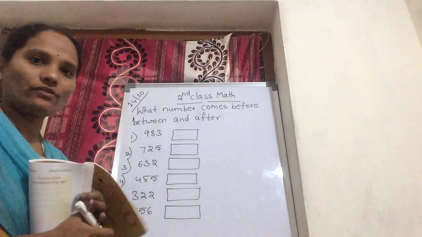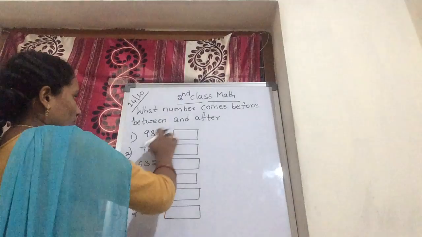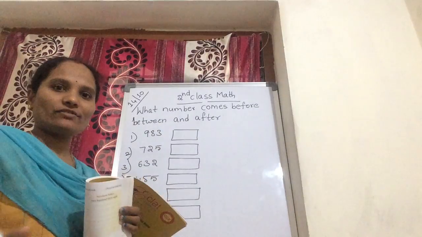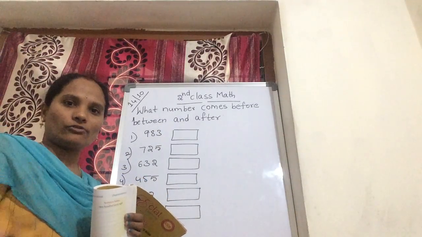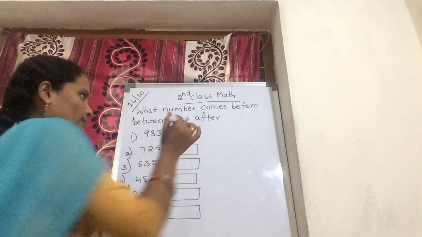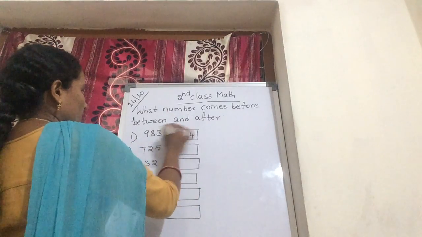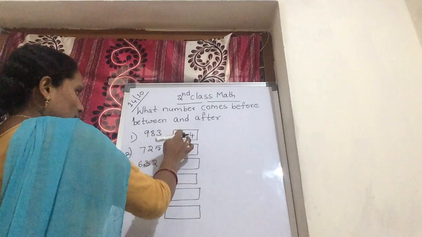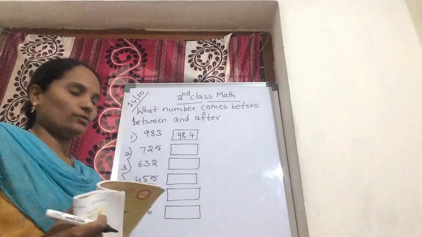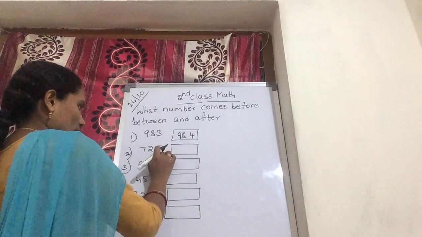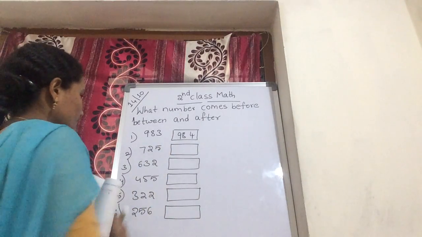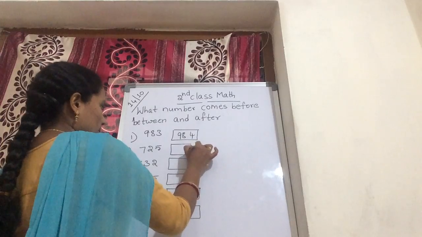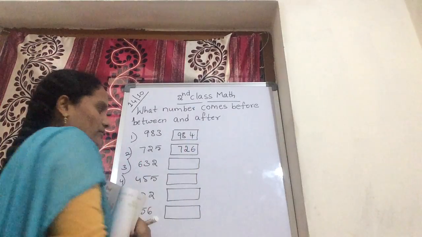Tell me children, after numbers. Now 3 after what comes? 1, 2, 3, 4. 3 after what comes? 4. You should write 4. 98 is the common. 983 after, 984. Next, 725. 5 after what comes? 72 is the common. Which number did you get?